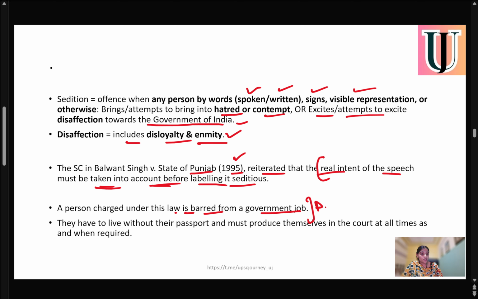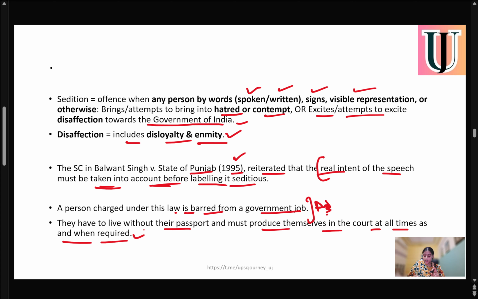Very important: once a person is accused under these sedition charges, the person is debarred from government jobs or government services, and they have to live without their passport and must produce themselves in the court whenever required.